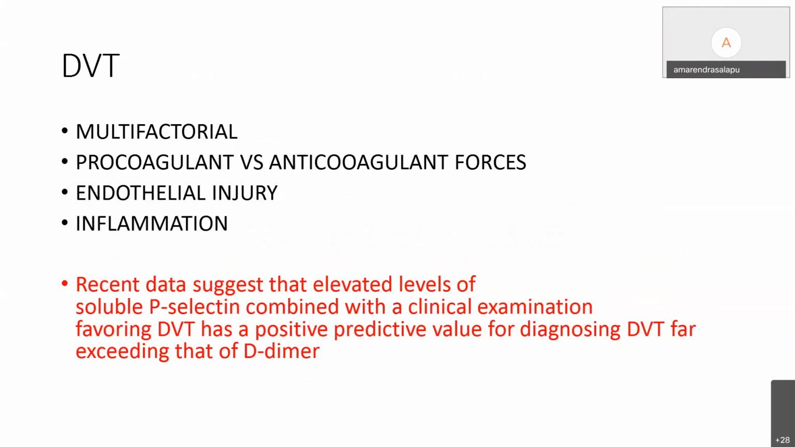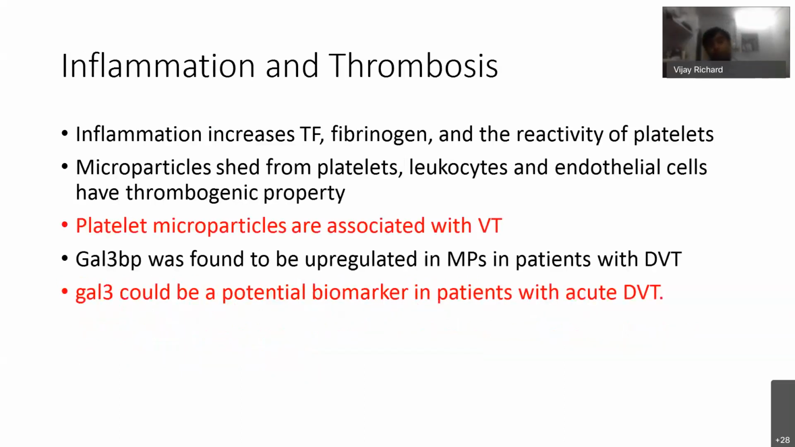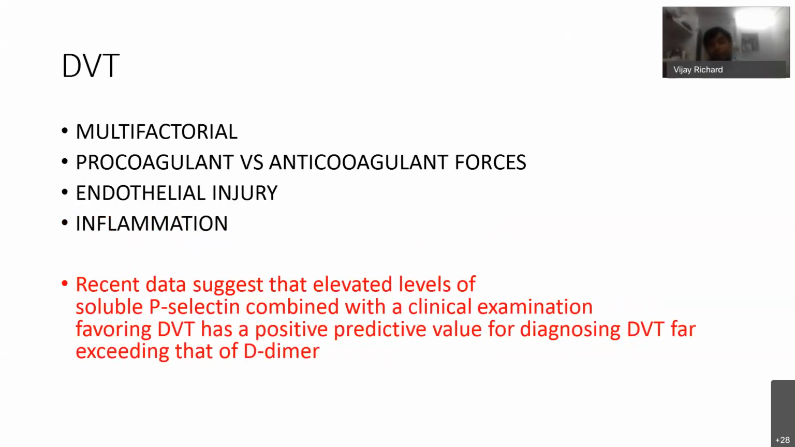Then there is a thrombosis. There can be injury and inflammation. The elevation of P-selectin, when compared with clinical examination in a patient, has a positive predictive value for diagnosing DVT that exceeds that of D-dimer. When P-selectin is combined with the clinical examination, then the positive predictive value for diagnosing DVT exceeds that of D-dimer.